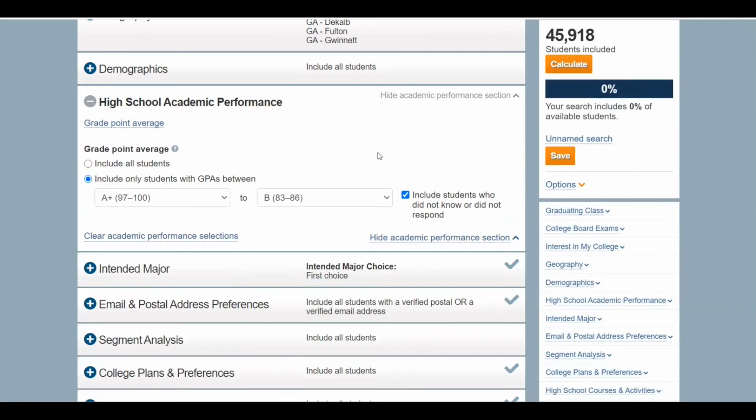So this is pulling in, to be clear, almost 46,000 students in 3 counties of interest for Sample College who have opted into search. Some will have tested, some have not tested yet, but all have reported a GPA in an A+ to B range or have not responded to that question.